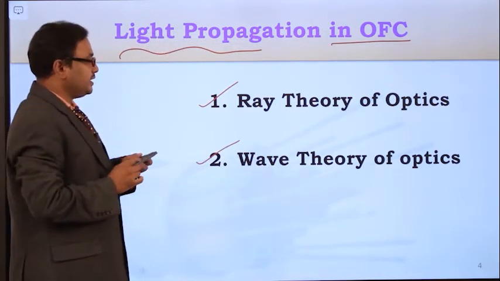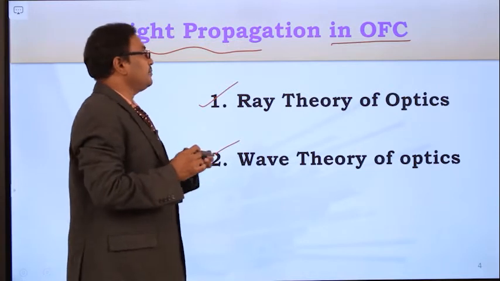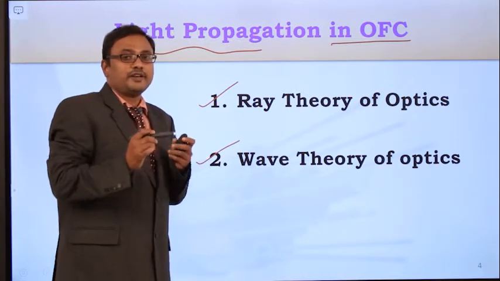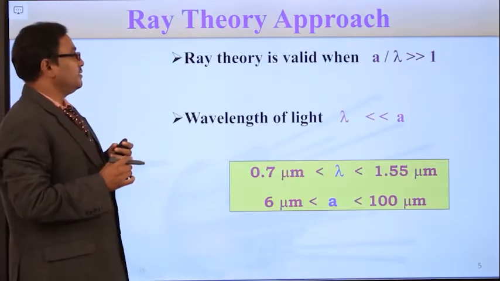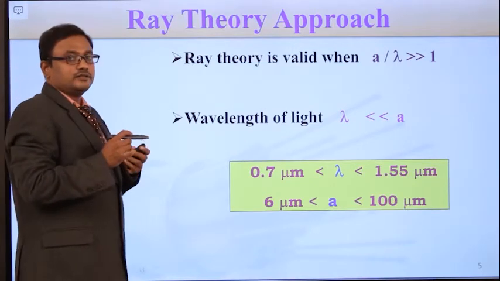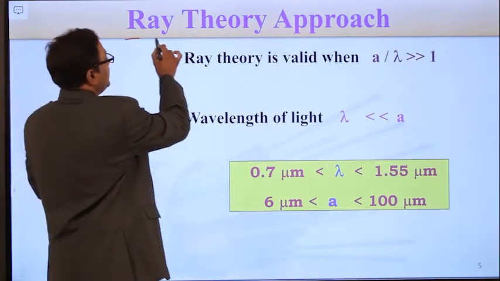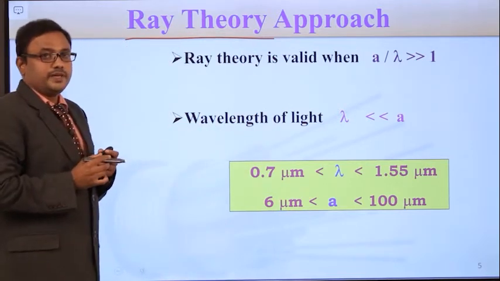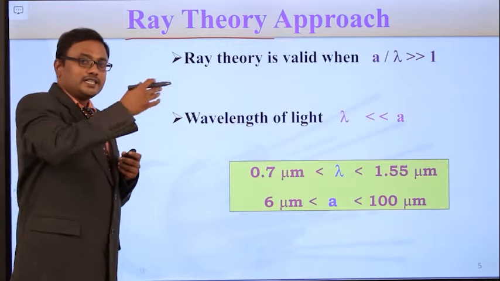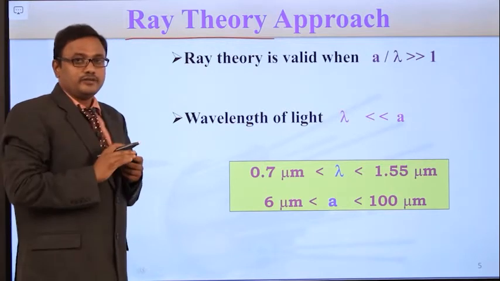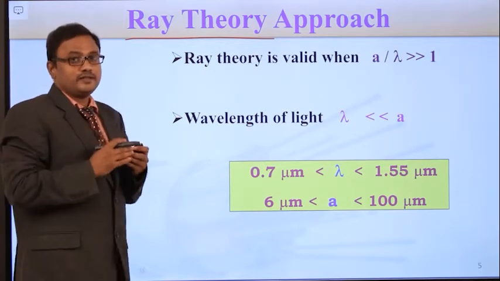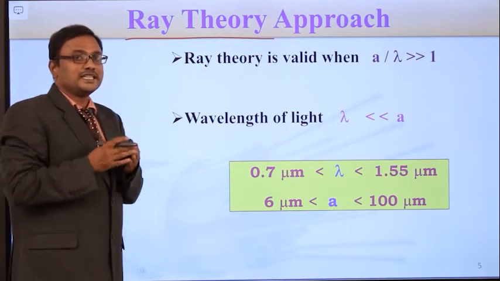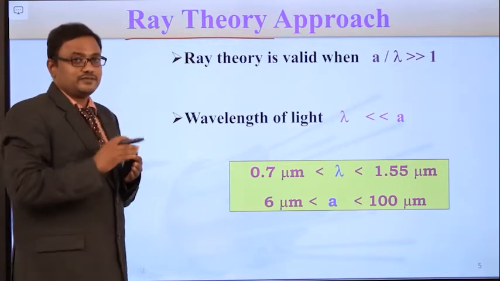By using these two theories, we can describe the light propagation in optical fiber cable. In this lecture, we are going to deal with the ray theory approach, which means the light signal propagation in the optical fiber cable is explained just by considering the light rays.